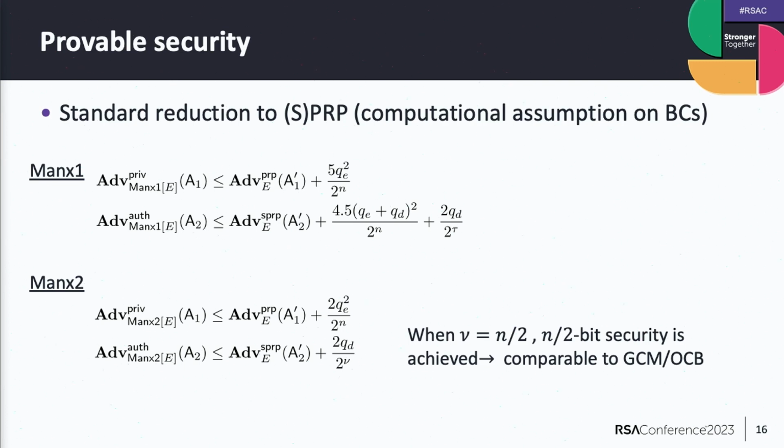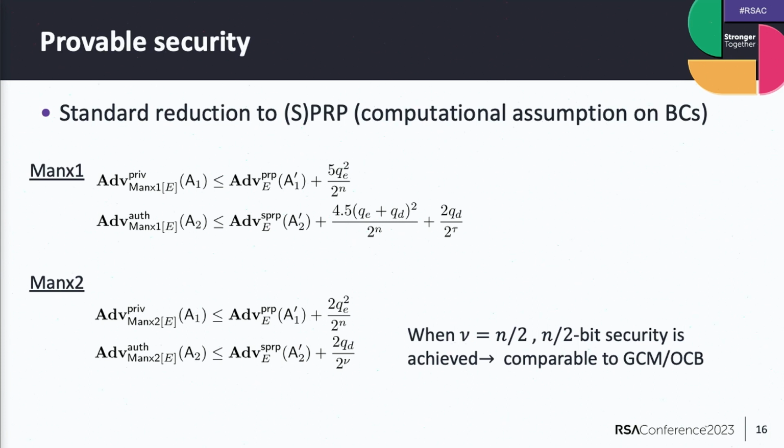Unless you are an expert in the area, this figure may be a bit hard to read. But I would say that the first equation shows the confidentiality of the scheme, and the second equation denotes the integrity or authenticity of the scheme.